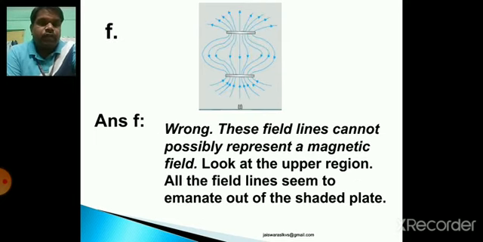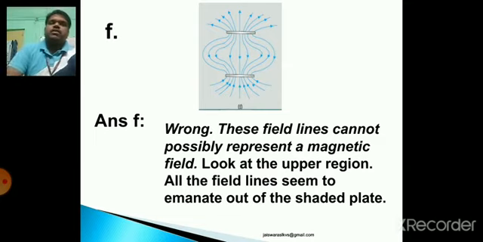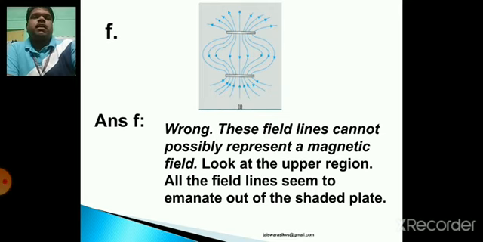So let us see part F. This is also not the correct way to draw the magnetic field lines of a saddle plate. It is also wrong. These field lines cannot possibly represent a magnetic field. Look at the upper region. All the field lines seem to emanate out of the plate. So this is not the correct way to represent the magnetic field lines for the case of such plates.